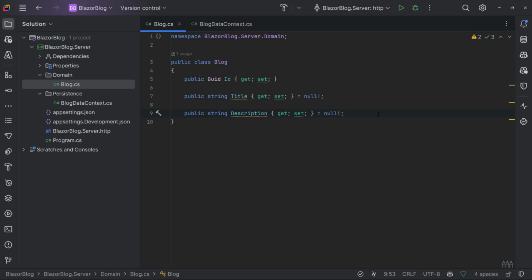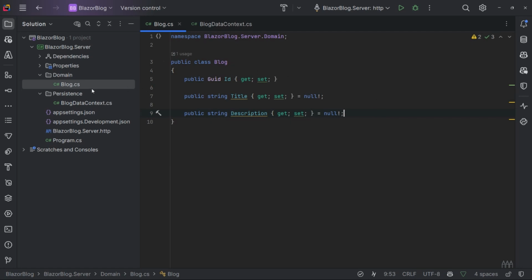If we don't configure it, by default, these two string properties will have an unlimited length in the database, which is not good from a performance point of view. So it's always best to configure each of your entities in Entity Framework so that we can tell it what properties are required and also any maximum lengths that should be applied.